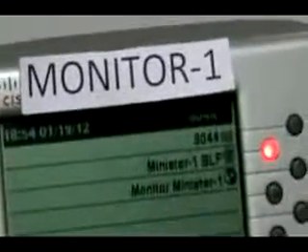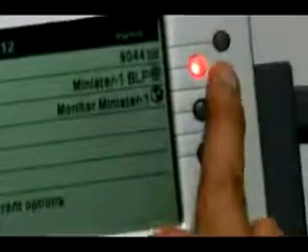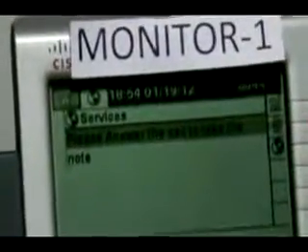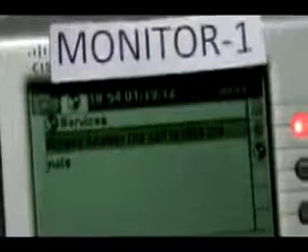Now, in case the advisor wants to monitor the particular conversation going on between the minister and the external party, he needs to click the application button configured on the phone. There will be a message displayed on the phone saying please answer the call to start taking the notes.